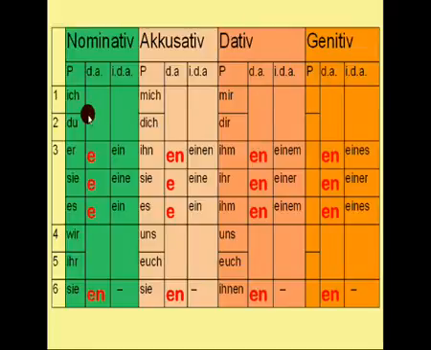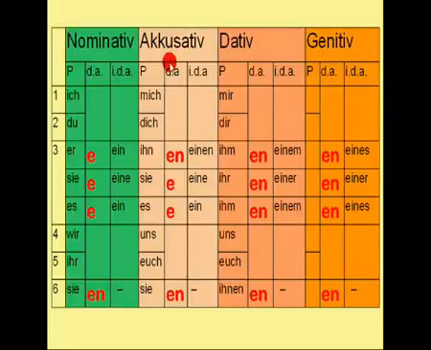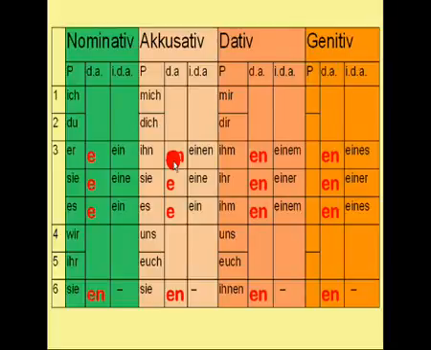Here they are. For instance, the masculine definite article in the nominative case has an E. This means that all the adjectives that follow after such an article have the ending E. Here is normally the definite article for masculine nouns of the accusative case, which means that all adjectives that follow after such a definite article have an en as an ending.